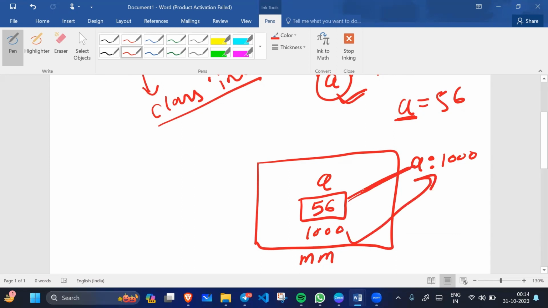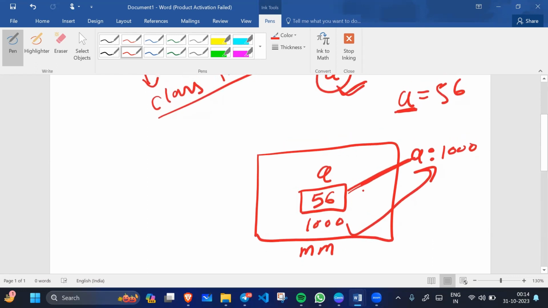For example, if b equals 56, now please focus, everyone. Now if we create object b, which class is it? The b object also belongs to the integer class.